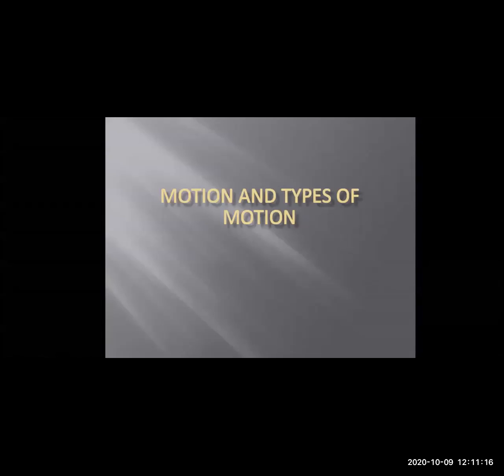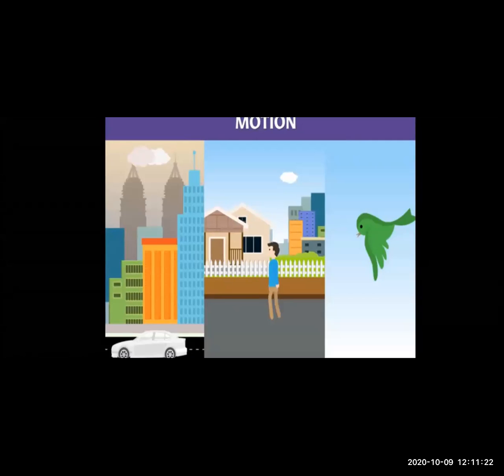Then what is motion? The continuous displacement of an object is called motion. Now here you can see the car moving, the man walking, the bird flying. All these are moving from one place to another place. That means there is continuous displacement of an object, that is known as motion.